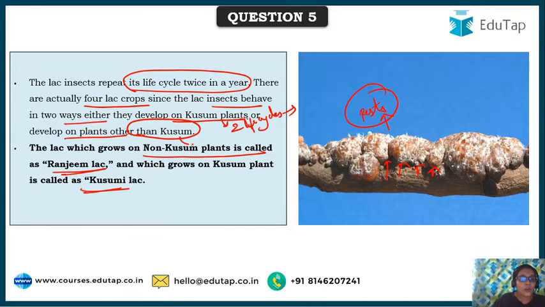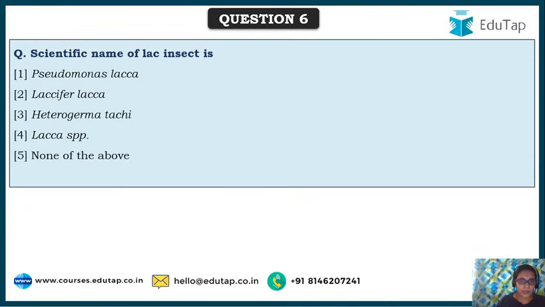And non-kusum plants also can have 2 life cycles. Again, these have other terminology. So they are considered as 4 life cycles in general because of kusum and non-kusum plants acting as host plants. So now we are done with lac insect, at least one question.